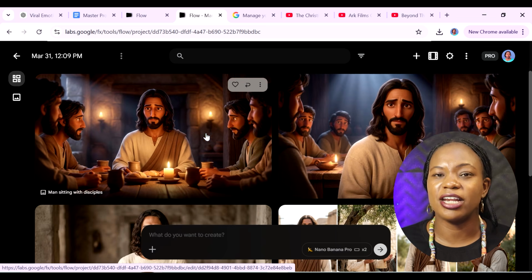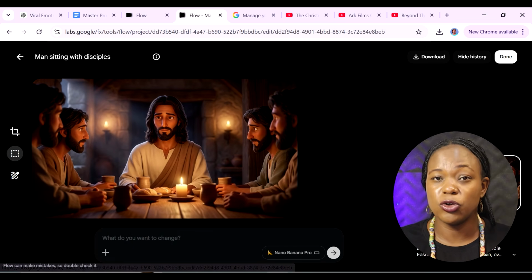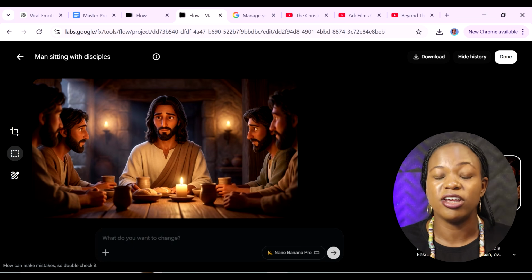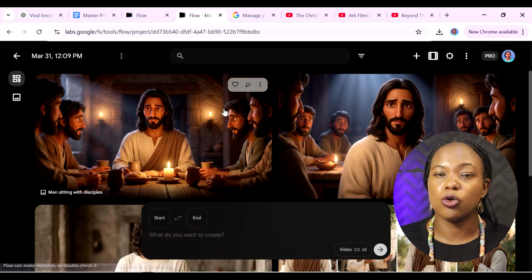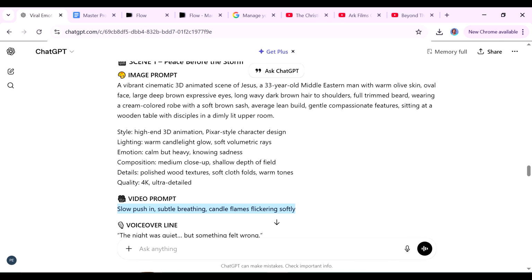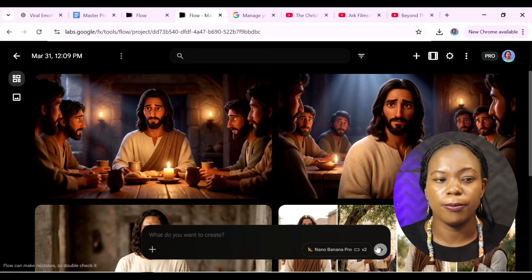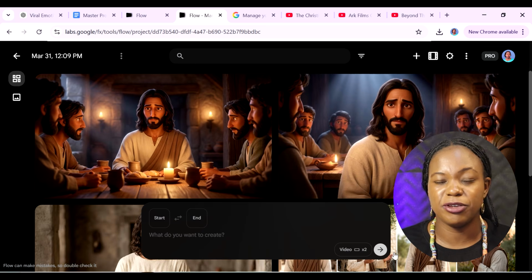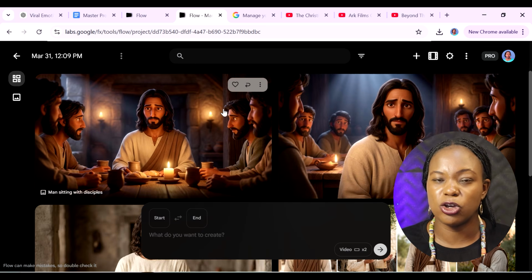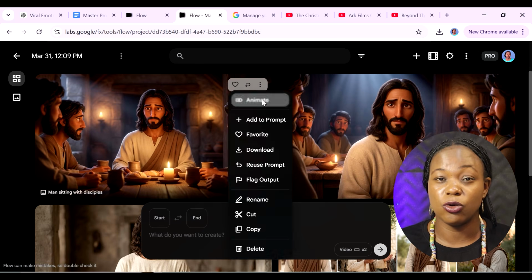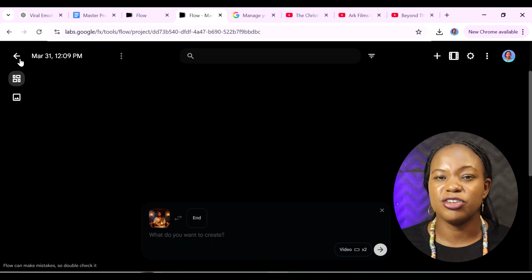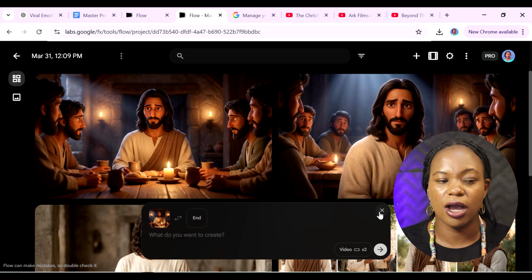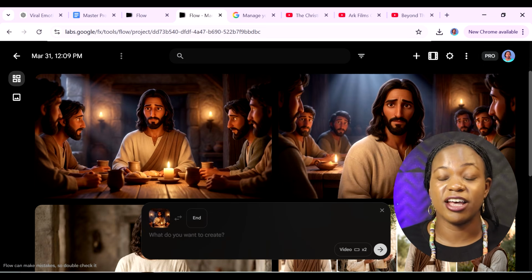Now, when you want to turn an image into a video, we're still going to use Flow to do that. Let me show you how. So I'll just go back to ChatGPT, copy the video prompt, come back to Flow, and now we need to choose which one of these images we want to animate. So just click on these 3 dots here, click on Animate. And if you can't see the video section in here, you can always go back and you can see it chooses the start image as the image that we had selected.